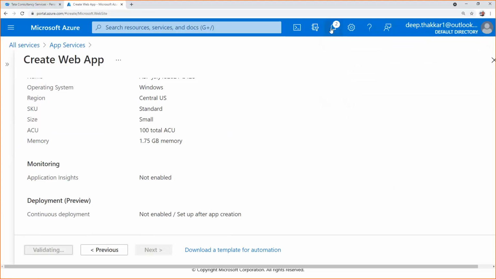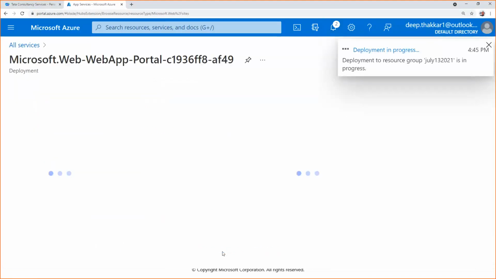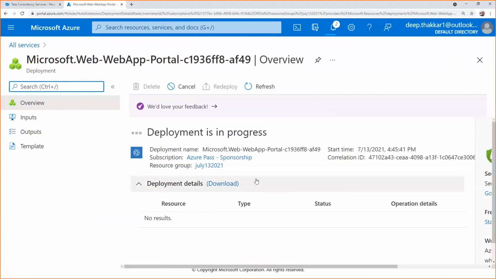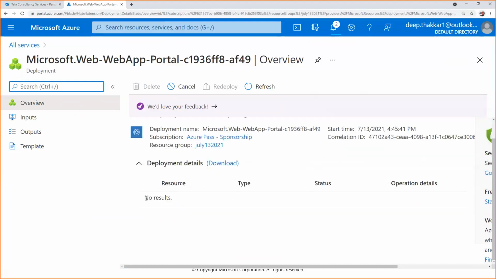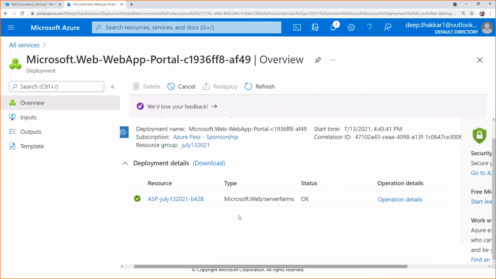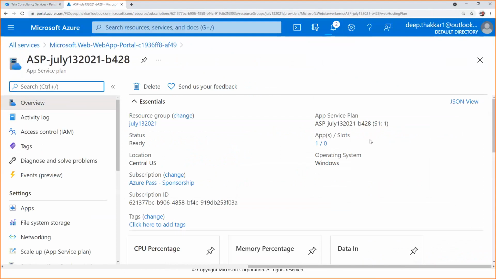One more thing, meanwhile it is getting created, you can also create a template out of it. Every time you don't need to give these parameters. If you have a requirement of using the same kind of configuration, you can download that template file, and using that file, you can automatically create the same resources. It is called an ARM template, Azure Resource Manager template. So this application is ready, and these all are its properties.